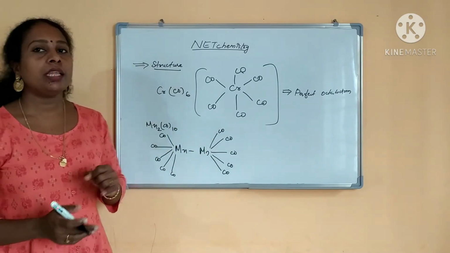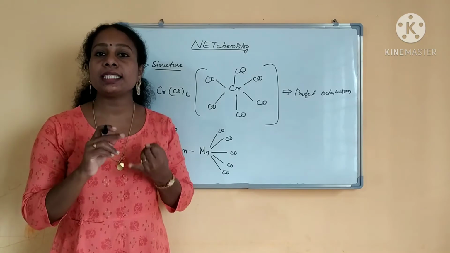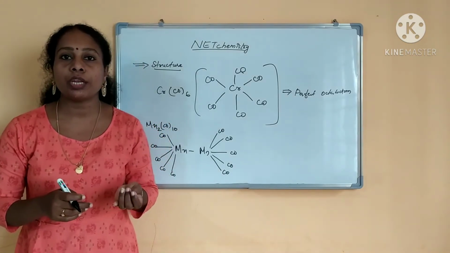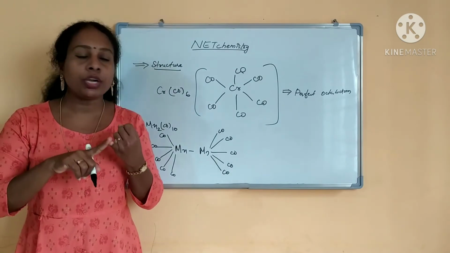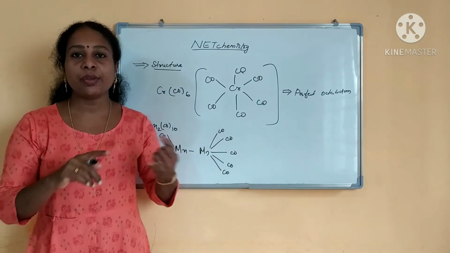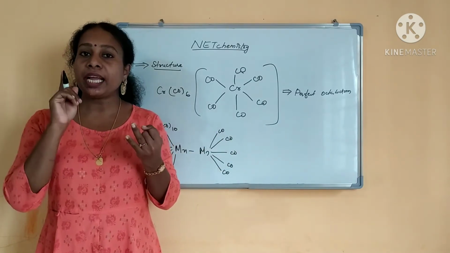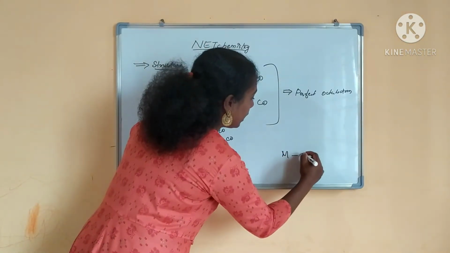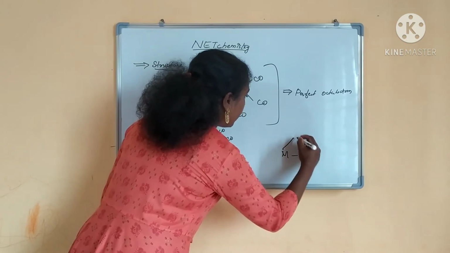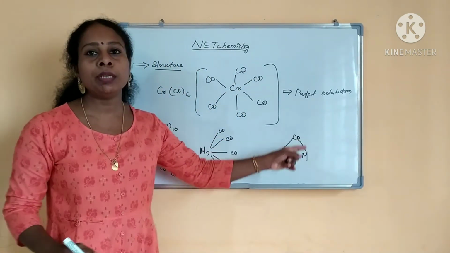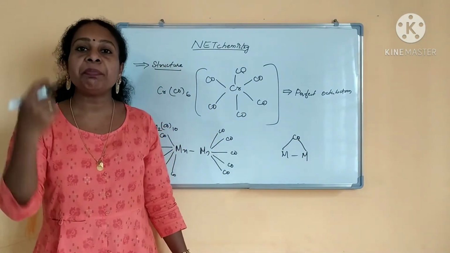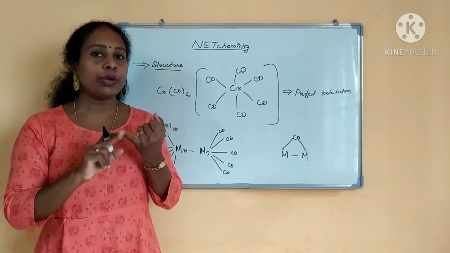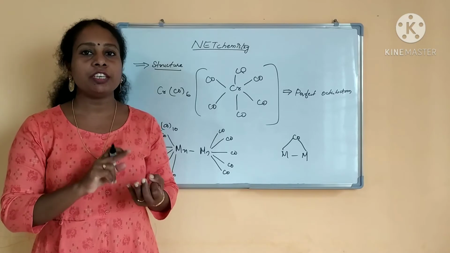In analyzing the metal carbonyl structure, there are 3 types of metal carbonyls you can find. One is the end-on carbonyl, like this. In the end-on, the carbonyl is attached at the end, and then the carbonyl is bridged, it will be like this. Some metal and carbonyl will be attached like this. This is called doubly bridged. And if it is triply bridged, these are the structures you can find in carbonyls. End-on carbonyl, doubly bridged and triply bridged.